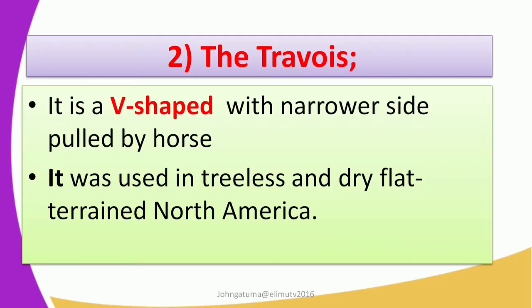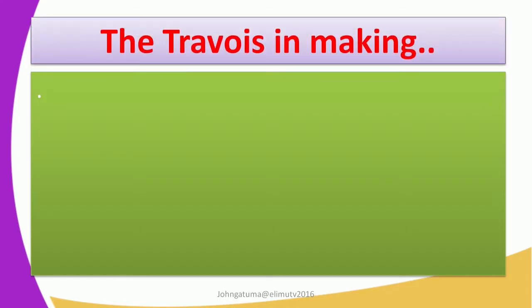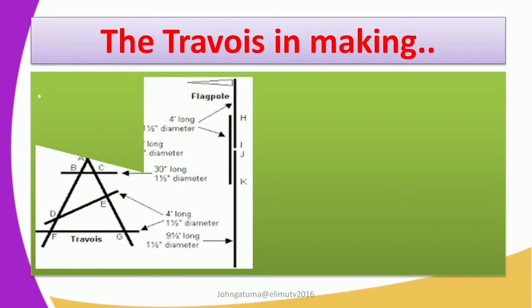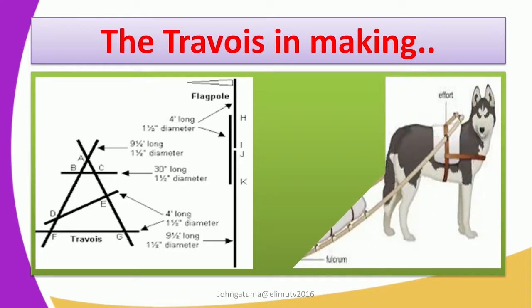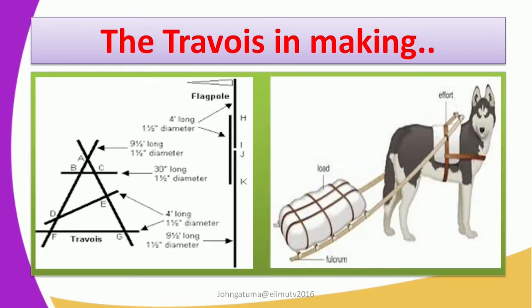We look at the pictures of the Travois. How about the dimensions of this? We said that it is V-shaped. The Travois is usually V-shaped, and being V-shaped, it has got some dimensions. The flagpole, or one of the poles, is usually larger, and this one is usually tied. Looking at the next picture, you see a dog, where the effort is.